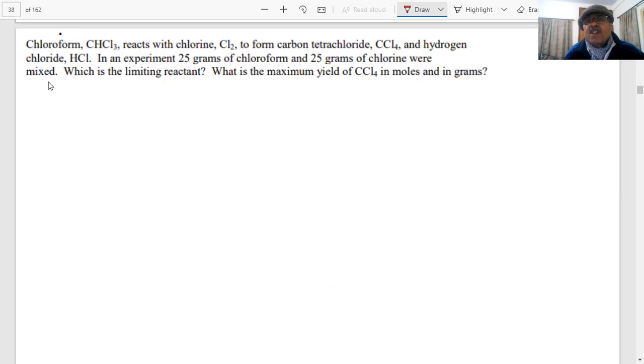What is the maximum yield of CCl4 in moles and in grams? You have 1 to 2 minutes to try this question before I do it. As per what we have told you, find the moles of each one of them, write the reaction, balance the reaction, find the moles, and then we will decide which is the limiting reagent.